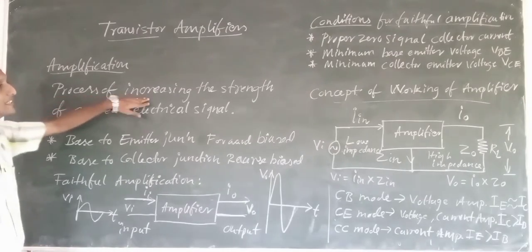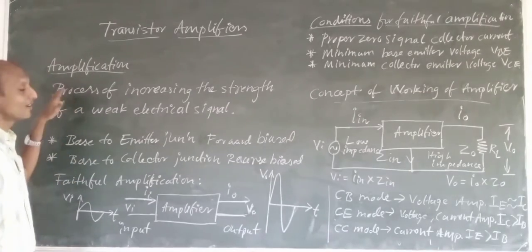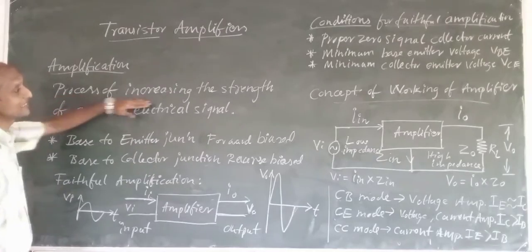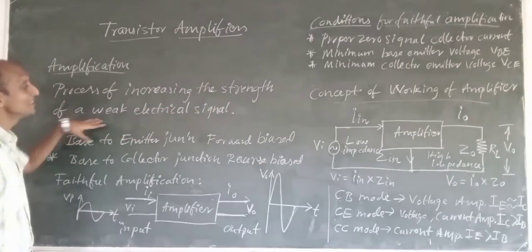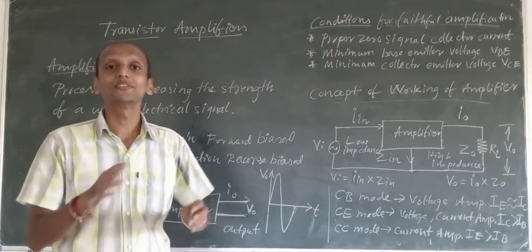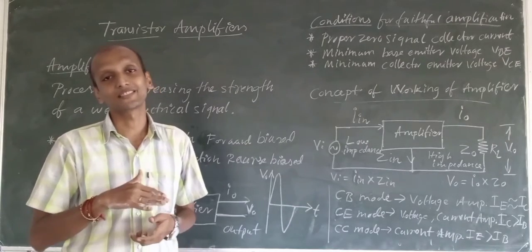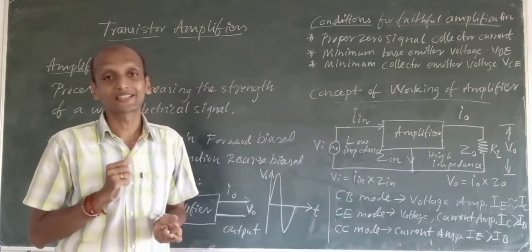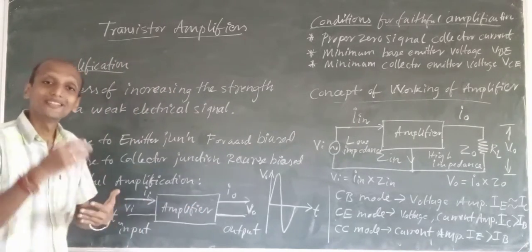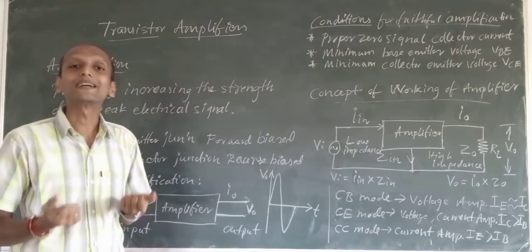Amplification is the process of increasing the strength of a weak electric signal. So there will be a weak electric signal, a signal whose strength is less. We will call it a weak electric signal. We have an electric signal whose strength is very weak, so it has got less energy.